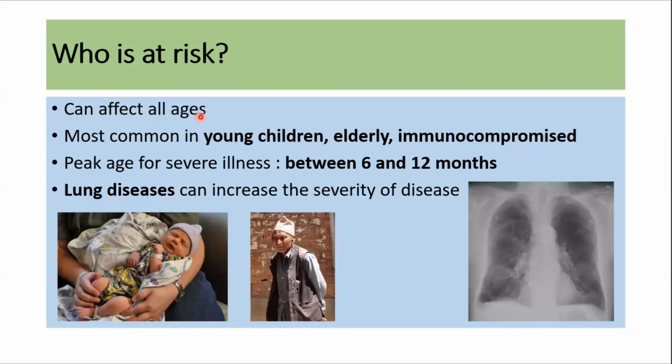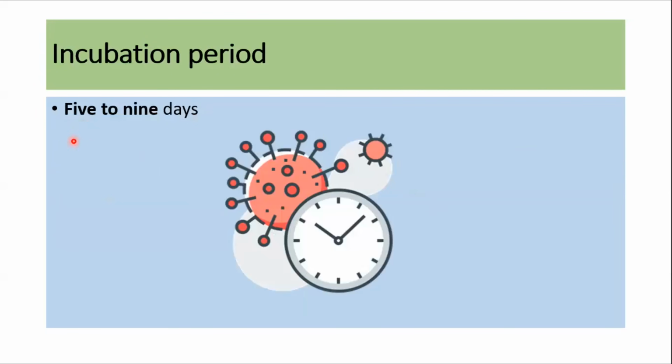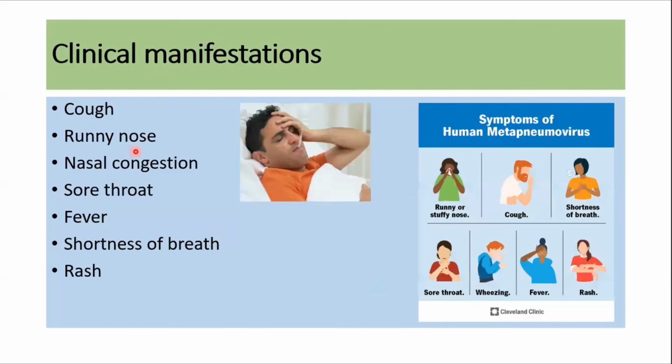So, who is at risk? This virus can affect people of all ages, but it mostly affects young children, the elderly, and those who are immunocompromised. The peak age for severe illness is between 6 months and 12 months. And underlying structural lung diseases like COPD, bronchial asthma, or any other underlying lung disease can increase the severity of the disease.